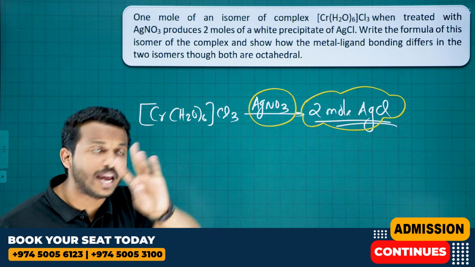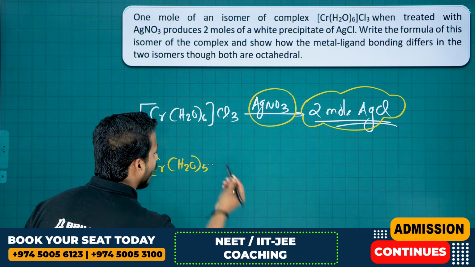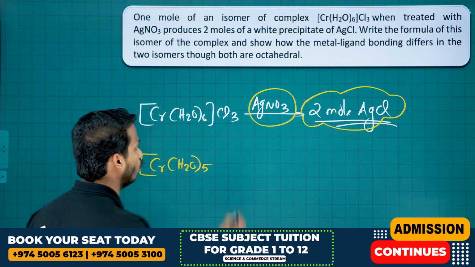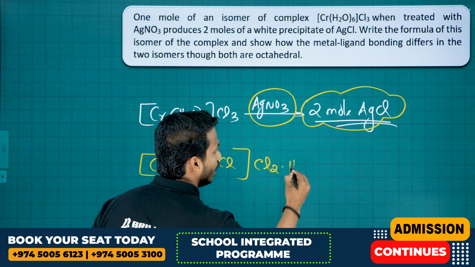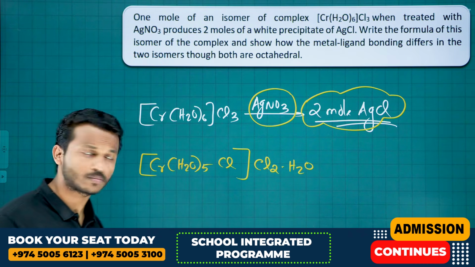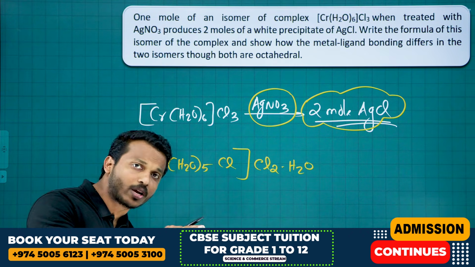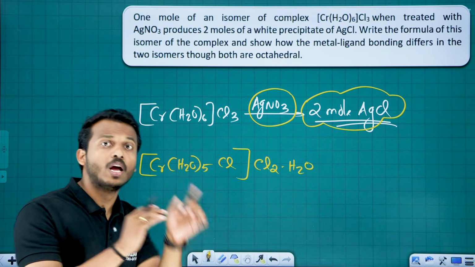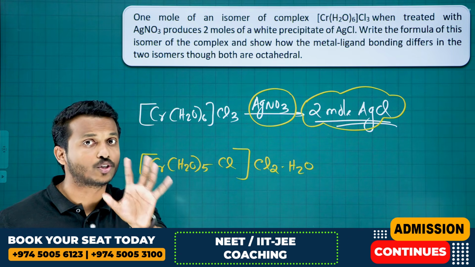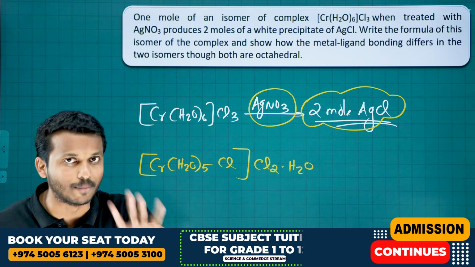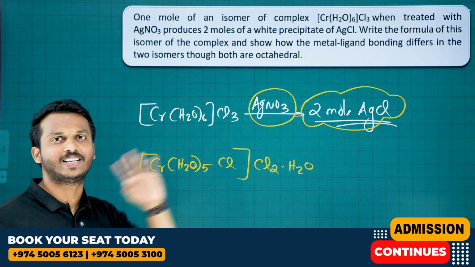But if you want 2 AgCl, do one thing, dear. Cr(H2O)5. Let me put 1 H2O out, 1 chlorine in. What is left? Cl2 and this H2O is a water of crystallization. Whenever you are exchanging the ligand between the counter ion and the inner sphere, remember if it is an octahedral complex, always 6 ligands should be inner. 6 is the coordination number. Therefore, I put 1 H2O out, 1 chlorine in. So here also 5 plus 1, 6 is there.